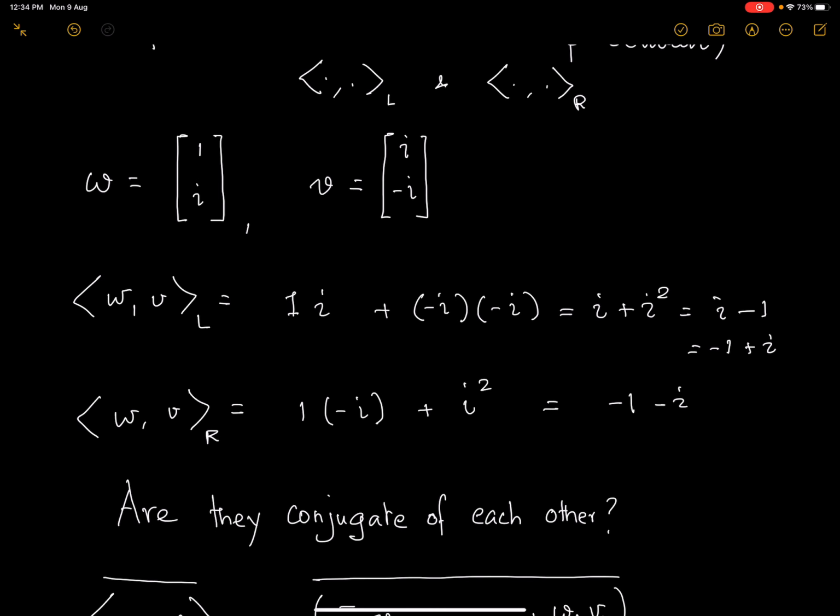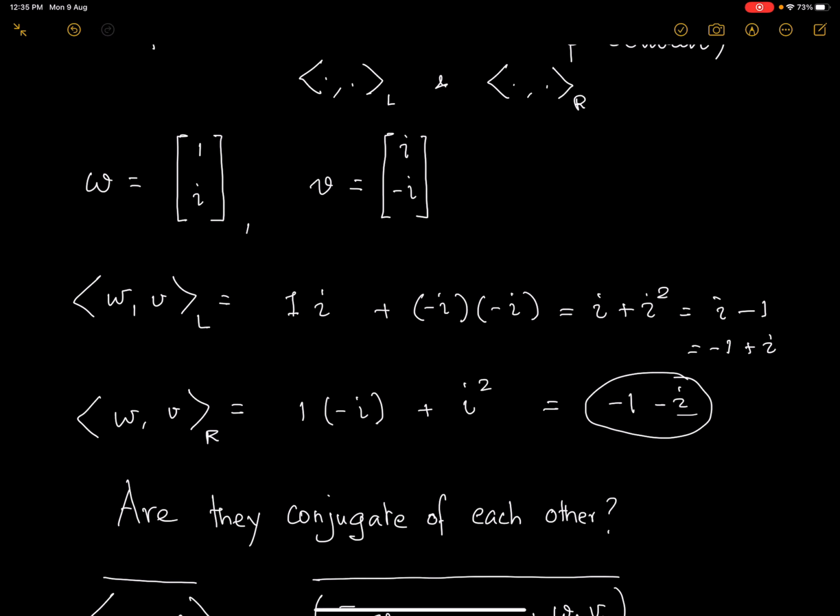And here, when I do the right inner product, I get minus 1 minus i. So, minus 1 minus i is the conjugate of minus 1 plus i. So, does it mean that they are conjugates of each other in general, or did it happen just for this specific example?